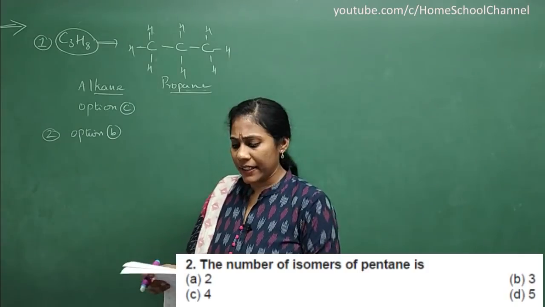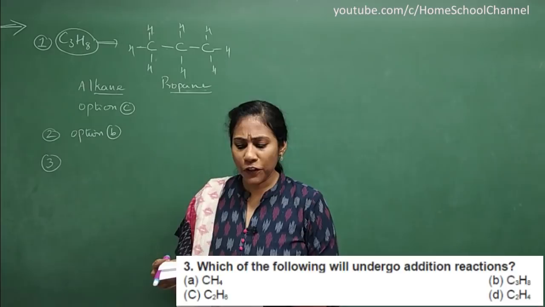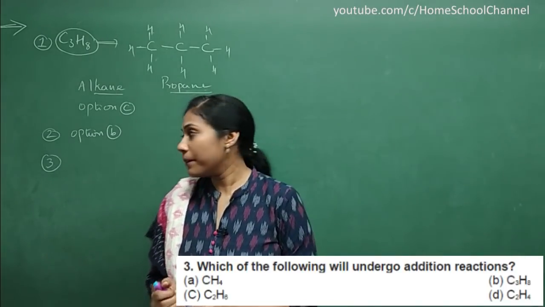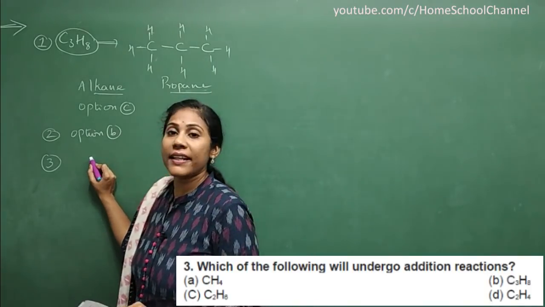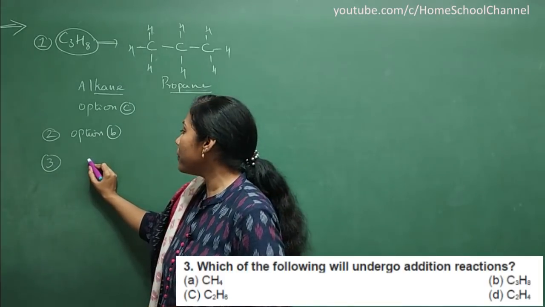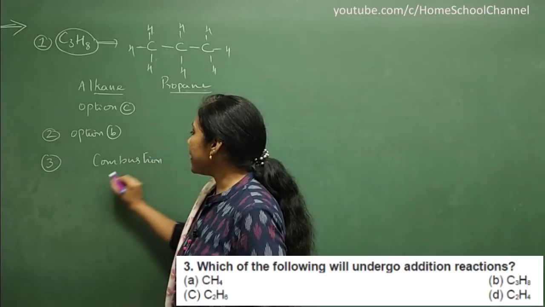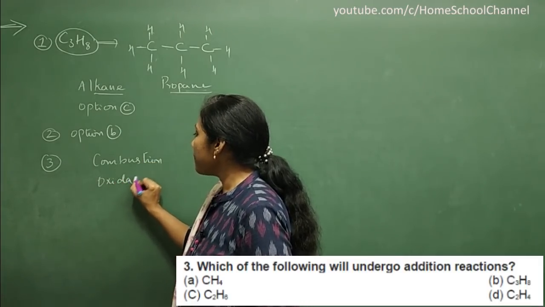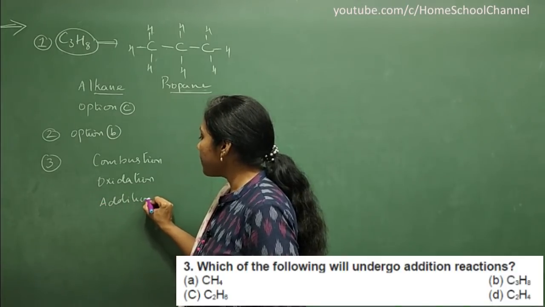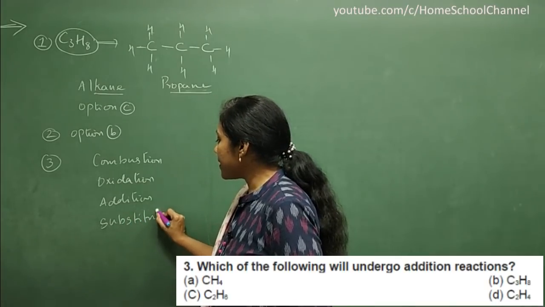Clear? And coming to the third question. Which of the following will undergo addition reaction? The concept is very important. You know what, in the chapter you studied 4 types of chemical reactions of carbon compounds. They are the combustion reaction, and the second one was the oxidation reaction. Next you studied the addition reaction, and the last one, the substitution reaction, isn't it?